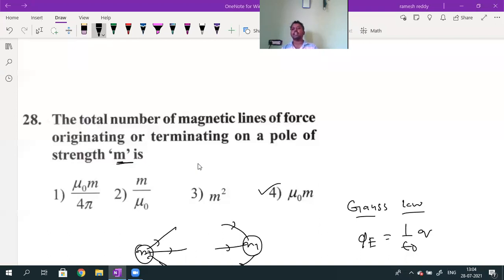Now first concentrate on this question. What have they given? Someone is asking how you come to know it is free space. After checking the question, you see all options are given in mu naught only. Mu naught only means there is no other alternative, only free space.